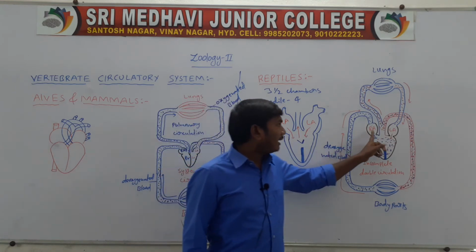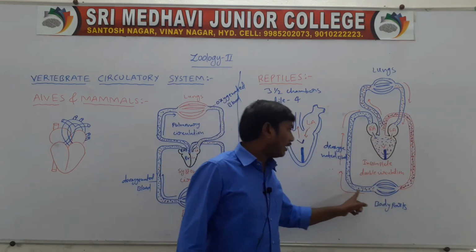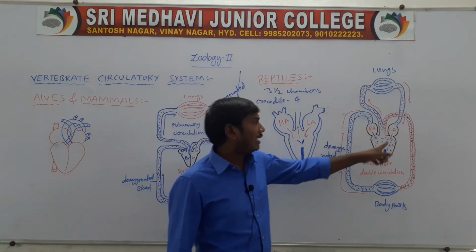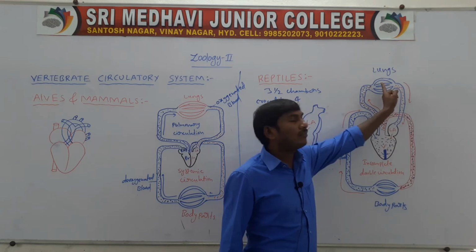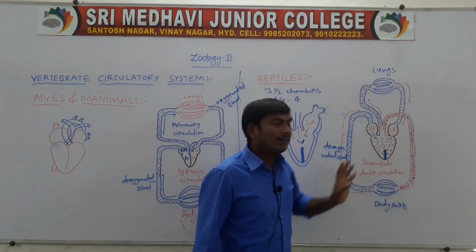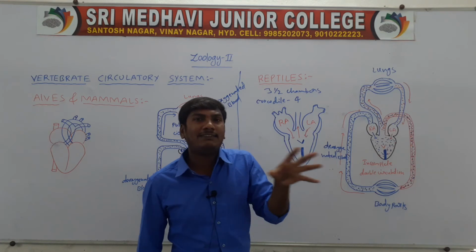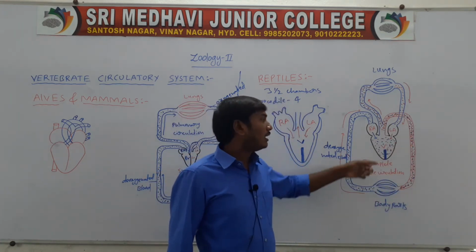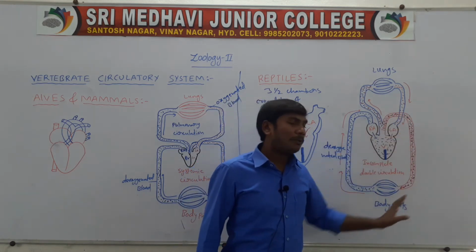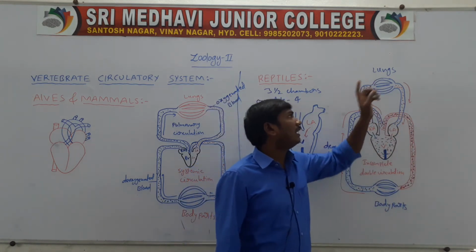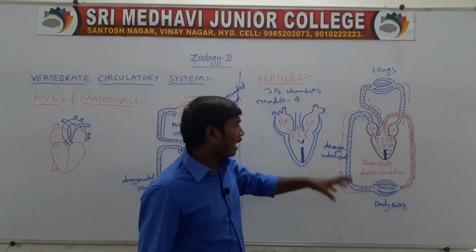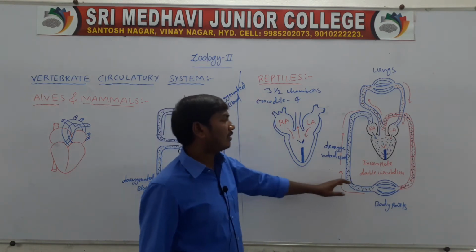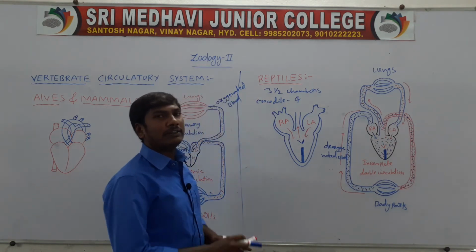Next one, the right atria receives deoxygenated blood from the different body parts and opens into the ventricle. The left atria receives oxygenated blood from the lungs and opens into the ventricle. The ventricle has an incomplete division, so the deoxygenated and oxygenated blood mix. Mixed blood is sent to the body parts and to the lungs. So reptile circulation is called the incomplete double circulation.